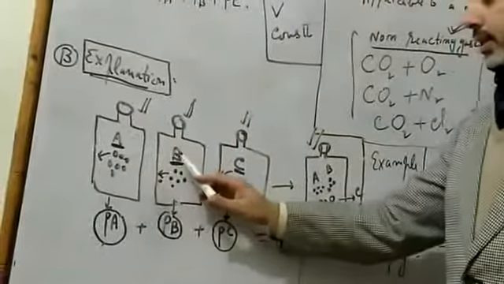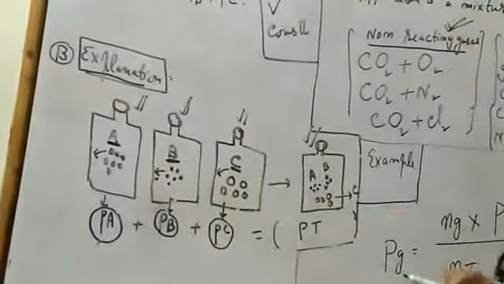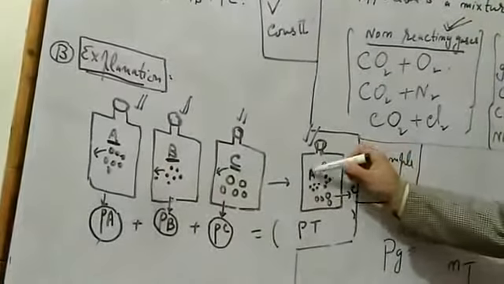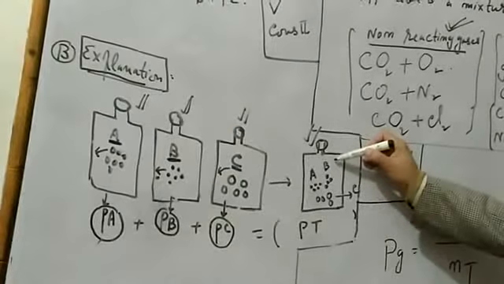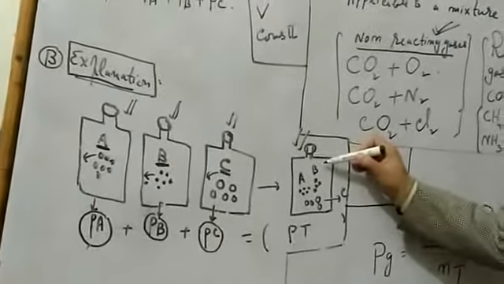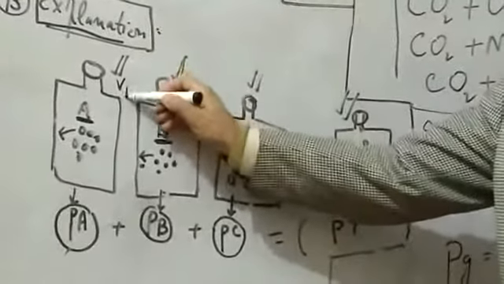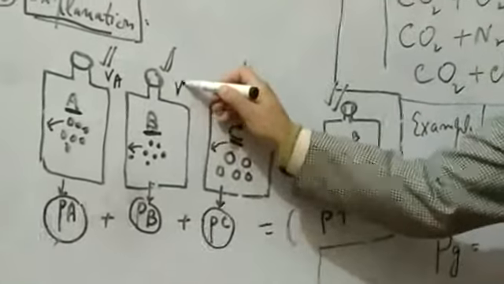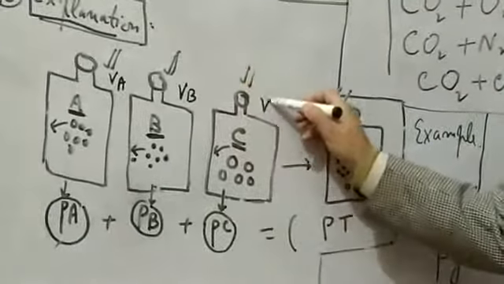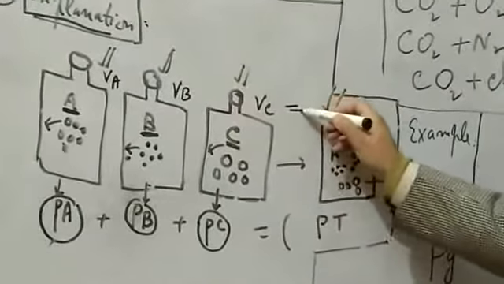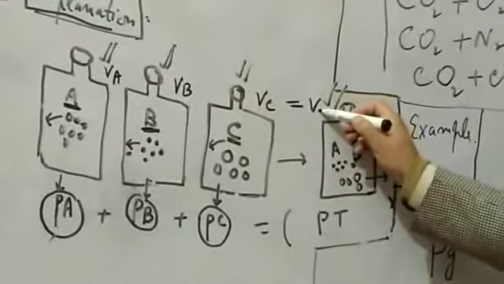have these gases A, B and C, and we enclose them in one container. But keep in mind, the volume of this container should be equal to the volume of the containers VA, VB, and VC. It must be equal to the volume of this container.